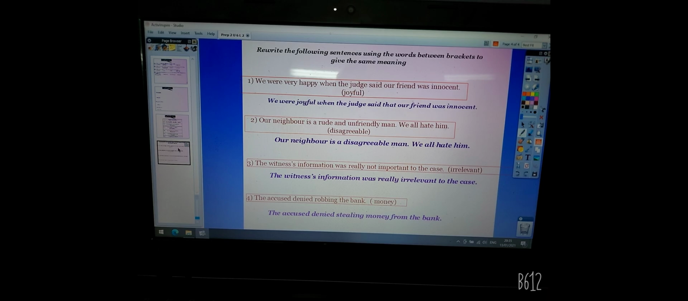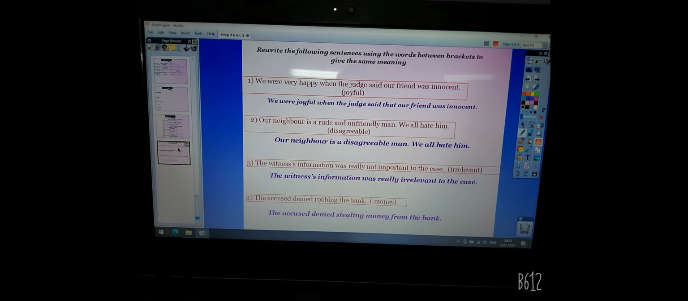Number two, our neighbor is a rude and unfriendly man. We all hate him. Use disagreeable. As we said before, disagreeable means rude and unfriendly. So we can omit rude and unfriendly and we can put our neighbor is a disagreeable man, so we all hate him.